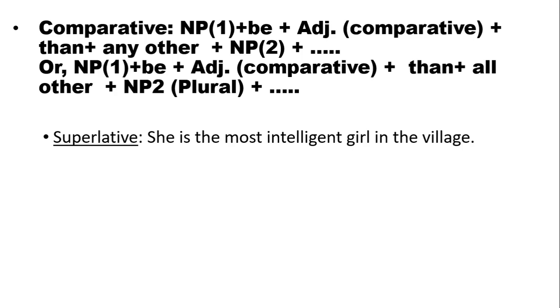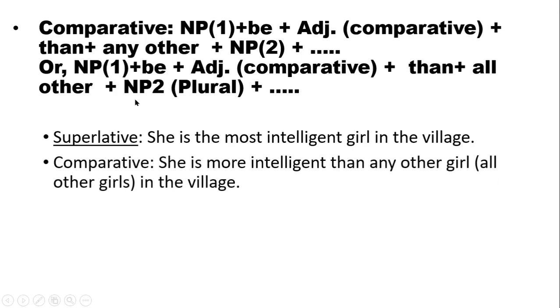She is more intelligent. After that, we have to use than. She is more intelligent than any other NP. Any other NP is girl. Any other girl, and after that, in the village.